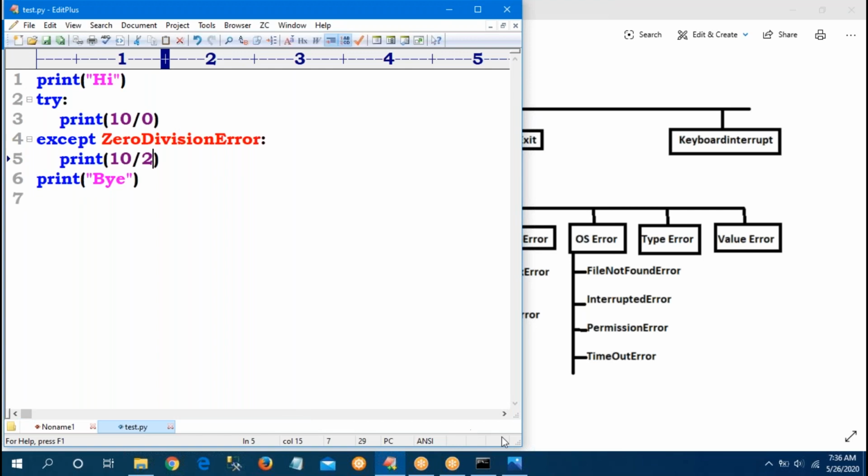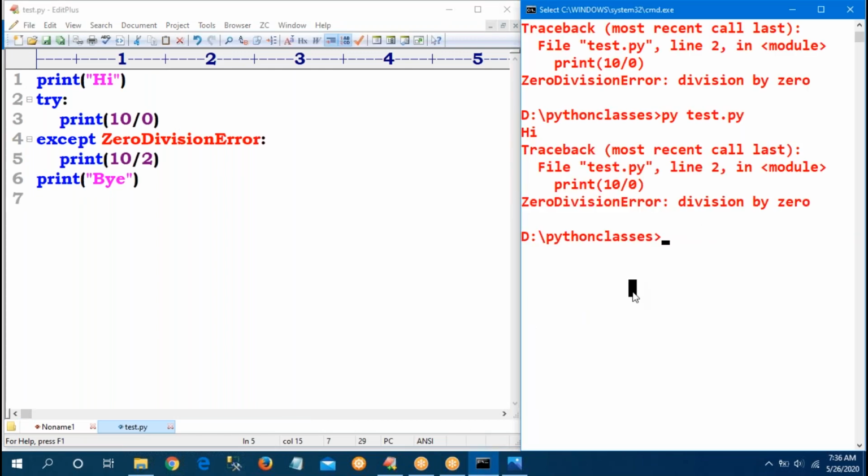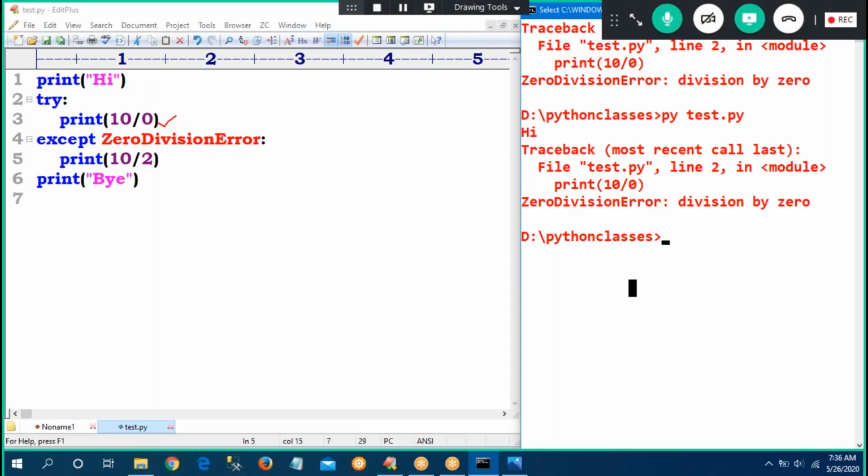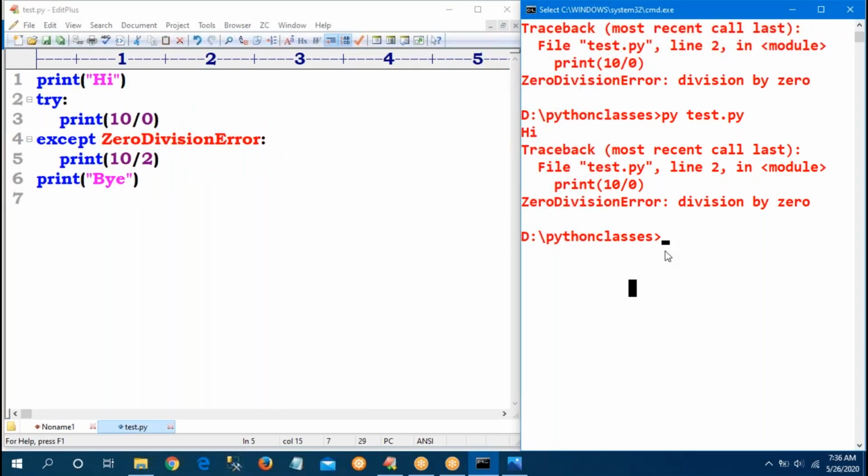See, previously because of 10 by 0, the code was blocked. Now first hi will be printed. Oh, 10 by 0, an exception came. Now immediately my Python PVM looks whether the corresponding class is available or not. Yes, available. The cursor automatically jumps to the except block and it will be executed. So this is called graceful termination. 10, hi, 5.0, and bye will be printed. That is normal or graceful termination if I handle our exception. That is the try and except block.